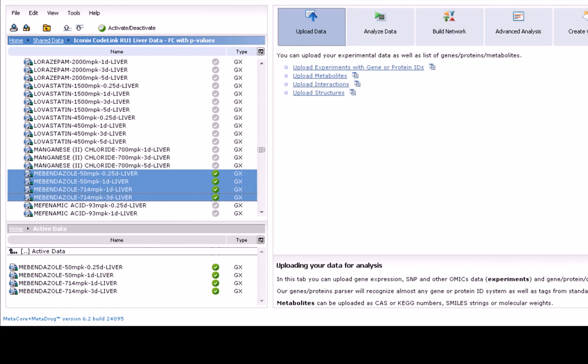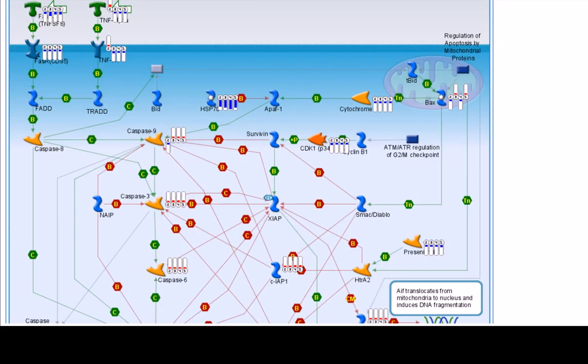For this study, we uploaded 4 expression profiles obtained after treating rats with mebendazole using our experiment parser. Let's activate the profiles by selecting the data and choosing the Activate button, and refresh the map to visualize the data. On the map, the expression level for each protein is indicated as red or blue bars. We can see that all experiments show upregulation of caspases, indicated by the red bars. That additionally confirms the suggested hypothesis about apoptosis activation under mebendazole treatment.